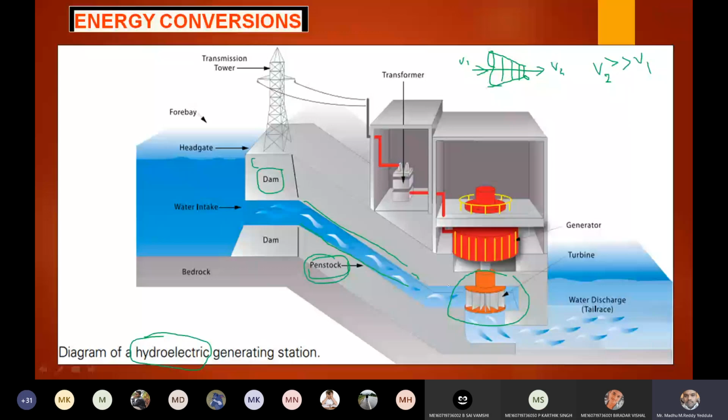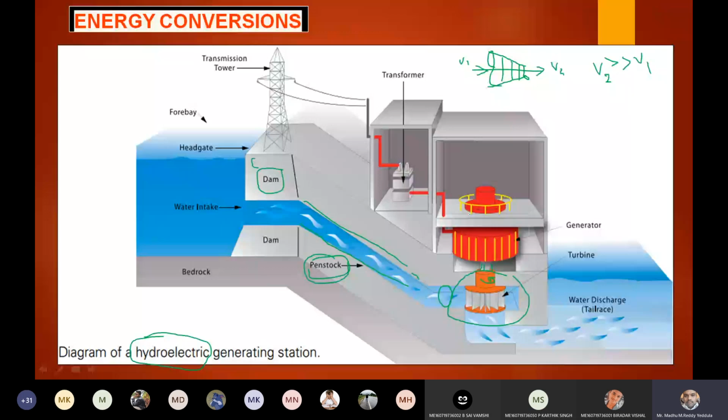So what will happen due to that? The blade is set into rotation, and we can see this is the shaft. This is the shaft of the blade, and here this is the generator. The shaft of the turbine and the shaft of the generator are both coupled. Means whenever this turbine blade rotates, this generator wheel also rotates, thereby we will get the electricity, and that can be used by transmitting from towers, right?